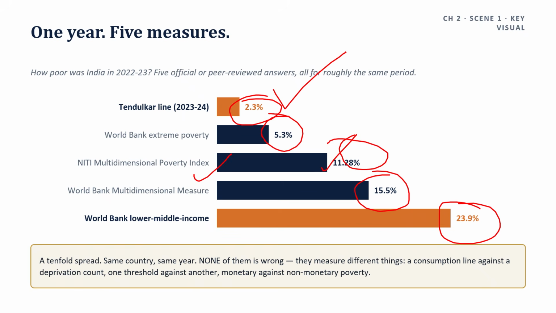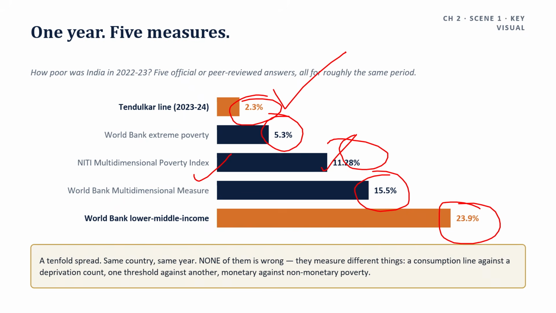So write this, not that. Never open an inclusive growth answer with a bare poverty figure. Open with the measure, then the figure. You have to write this way: on the Tendulkar line, poverty fell to 2.3% by 2023-2024, which is worth a mark.